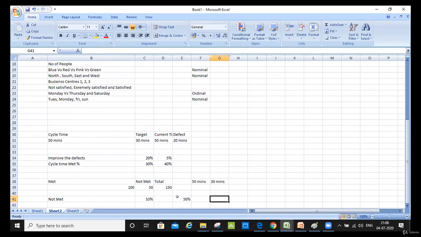Yes, yes, sir. Okay. Well, one small question: you mean to say that nominal data will be a bar chart and ordinal data will be a histogram? You said nominal data could be a bar chart. Okay, we'll make the bar chart with defects, right? And ordinal data will be the histogram.